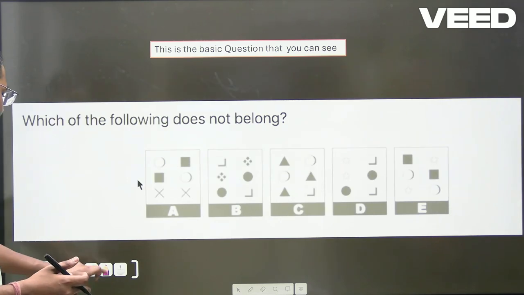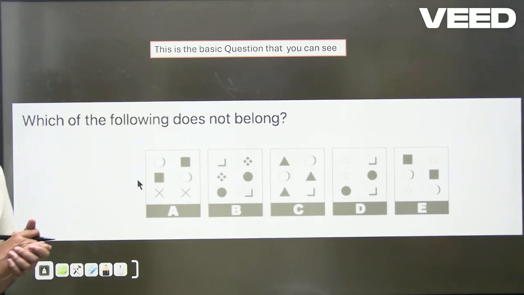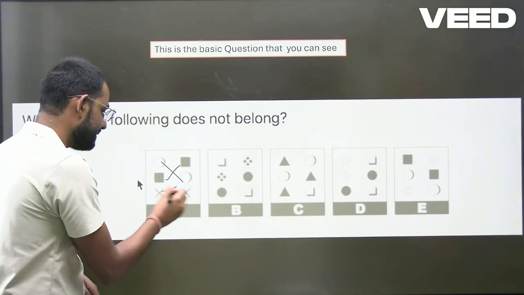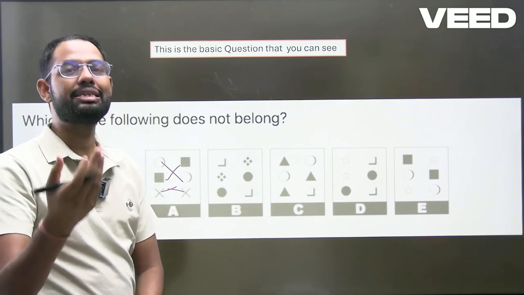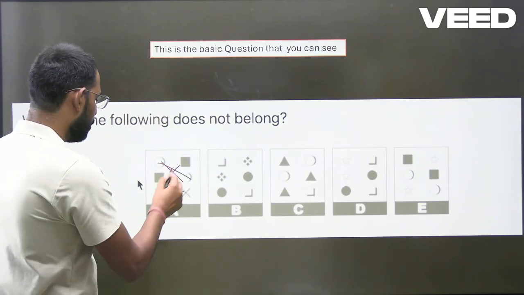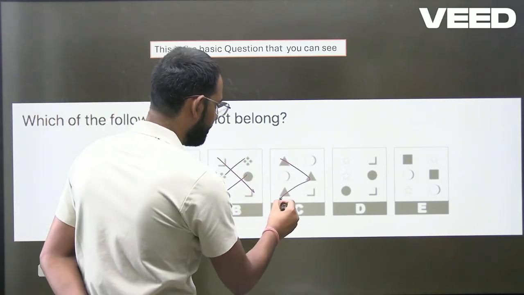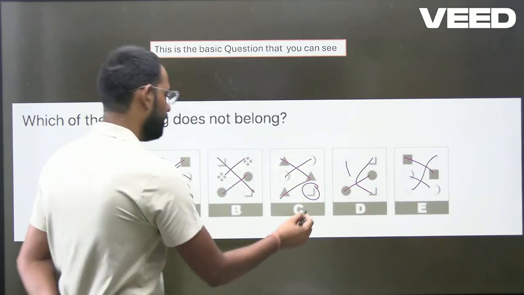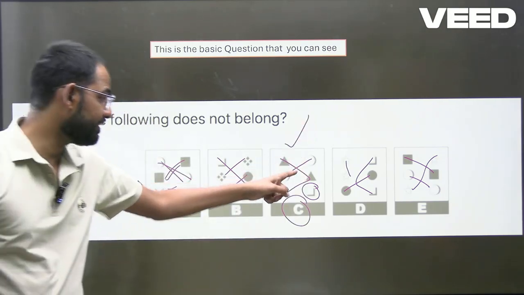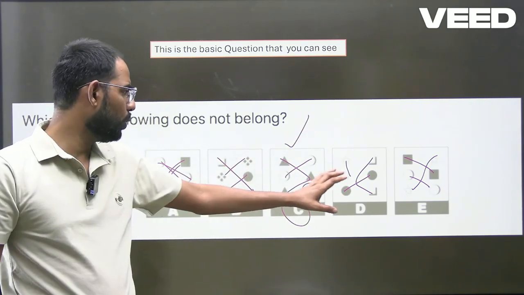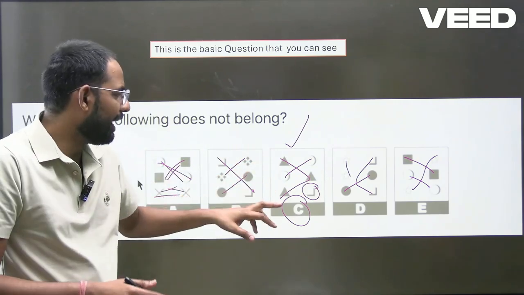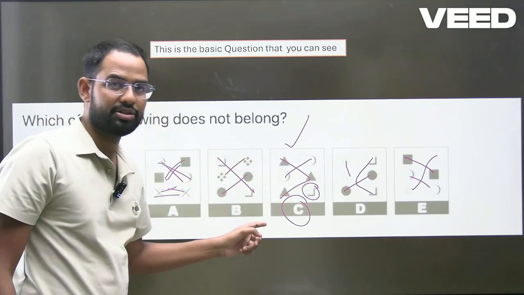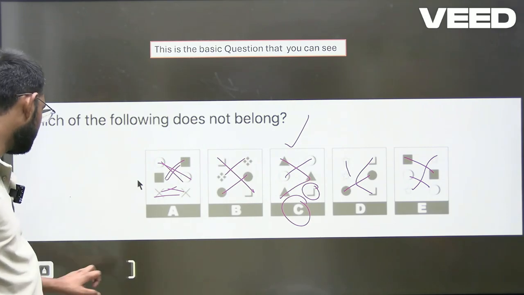Okay, the very next question, look at this question. You will try to find the relation like this. Go for a very simple approach first. Look at the options. But option number 3 is the correct answer, because it has 3 triangles that are darker, while the others have 2 darker items. If you look, there are 2 pairs of 2's, but in option C there are 3 triangles. So this is going to be the correct answer. This is the very simple approach that you have to go with.